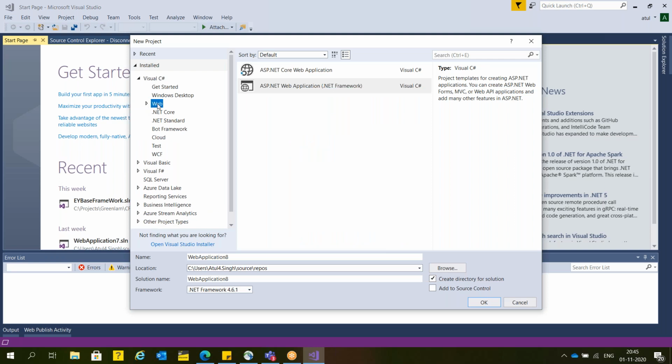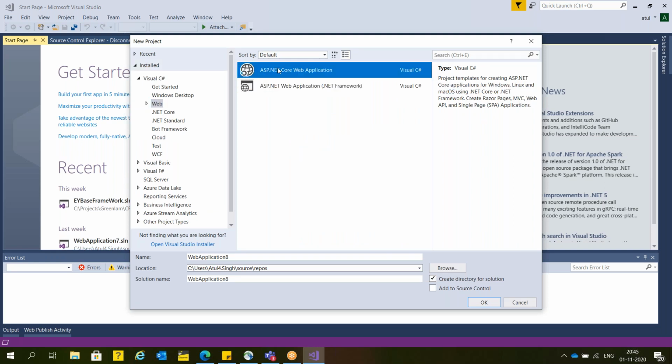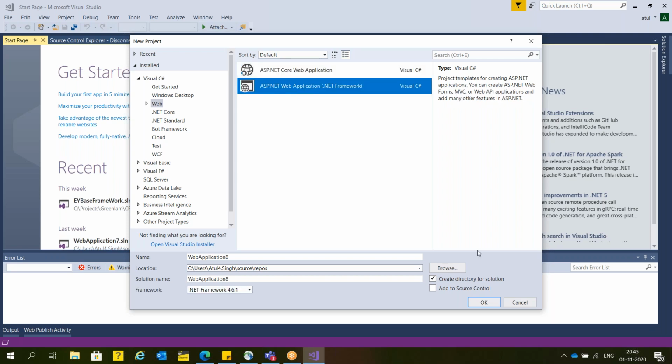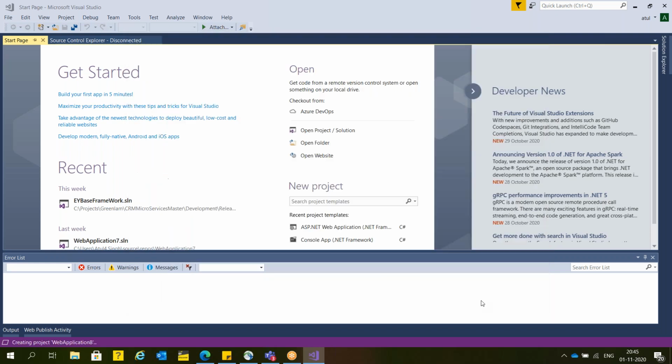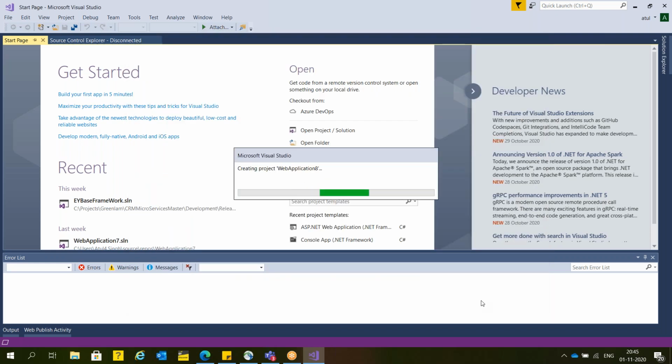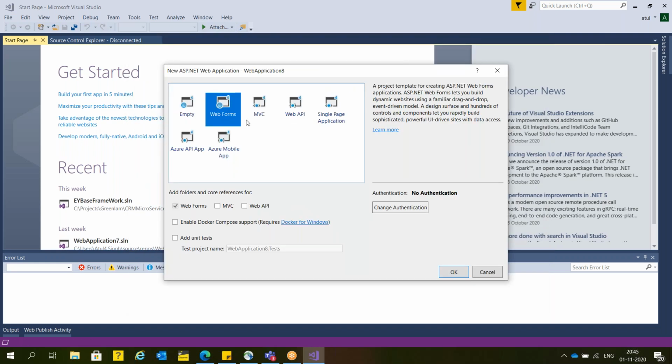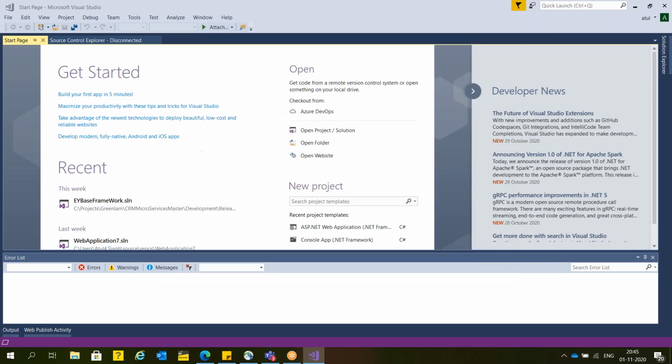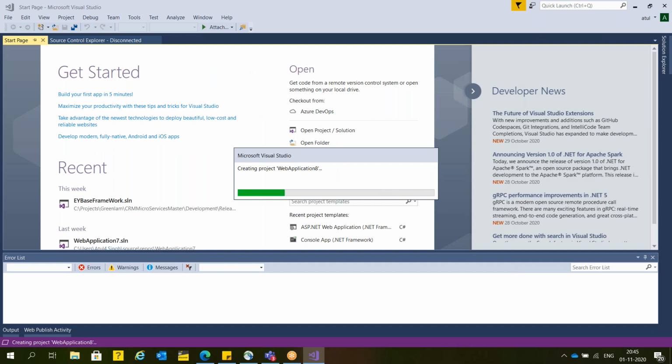Suppose I'm going to create a new application. In case you want to develop in .NET Core or .NET Standard, it supports both. Suppose I'm going to use .NET Standard version 4.6. Now, are you going to create an MVC website or anything else? Suppose I'm going to create my website in simple .NET. Just keep patience, guys. Here it may take some time, maybe a minute or two.